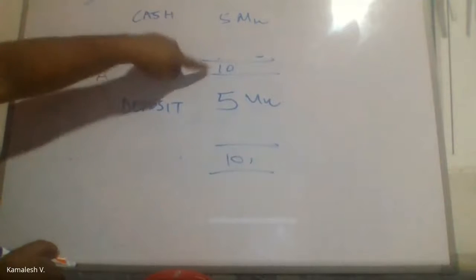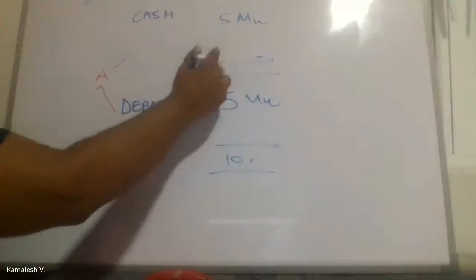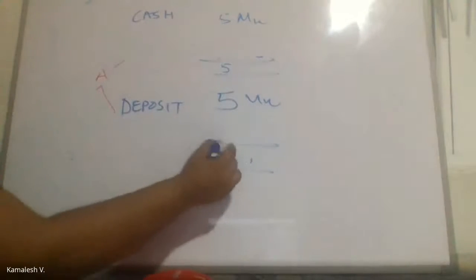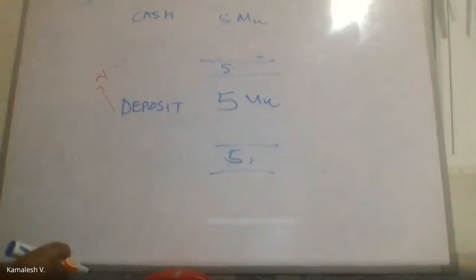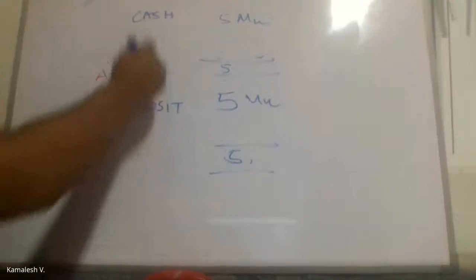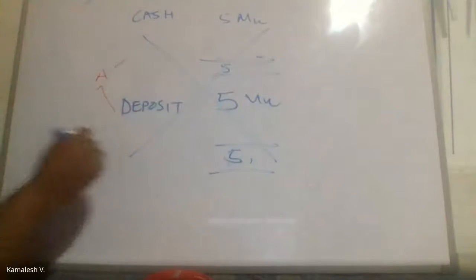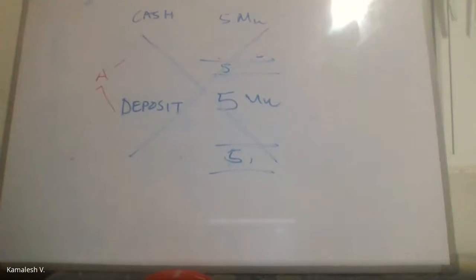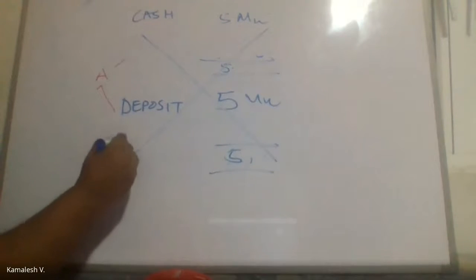Now still the balance sheet balances. You see, here also 5 million, here also 5 million. The balance sheet will balance. But this is wrong presentation. This is wrong presentation. What you have done here is offsetting.